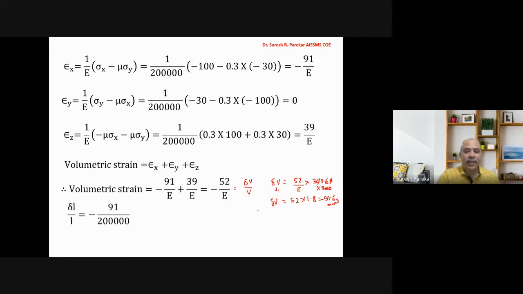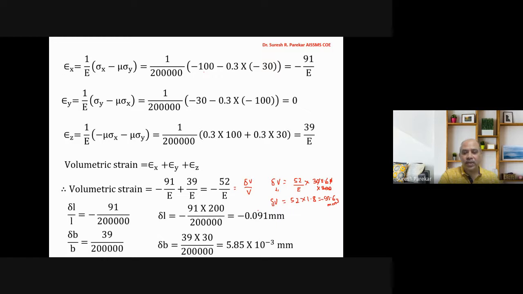And then delta L by L, we have epsilon x, minus 91 upon 2 into 10 raised to 5. And then delta L we will get as minus 0.091 millimeters. And then delta B by B, we have 39 upon 2 into 10 raised to 5. So 39 into 10 raised to minus 3, so it comes 5.85 into 10 raised to minus 3 millimeters.